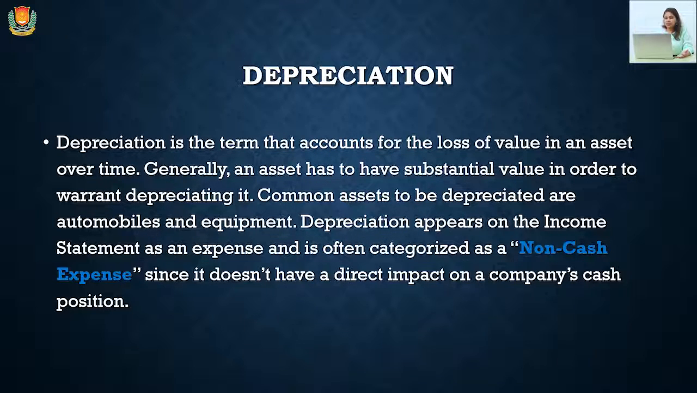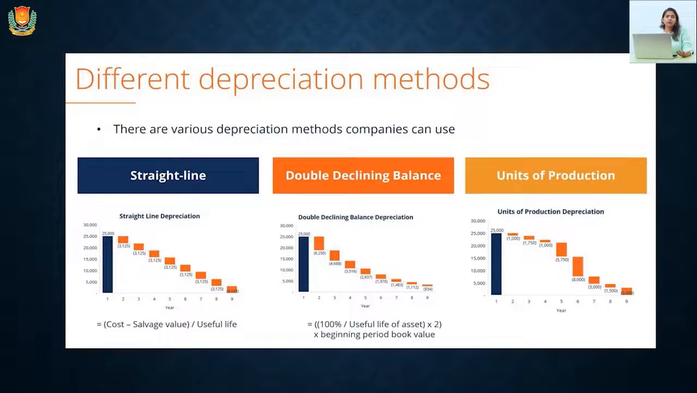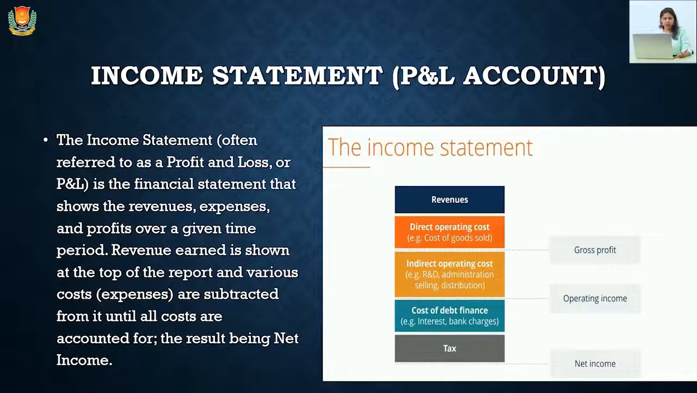So there are some methods. Depreciation is a kind of non-cash expense. So it will be deducted from the P&L account. There are different methods of depreciation like straight line method, double declining balance, units of production, etc. We are going to understand all the methods of depreciation. So depreciation was covered by us.